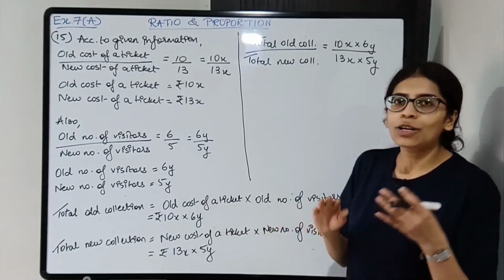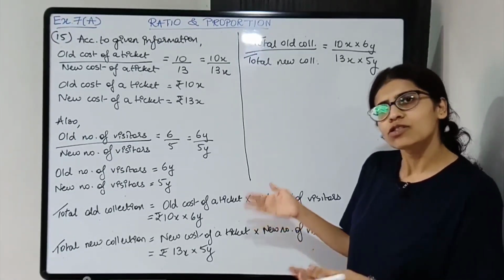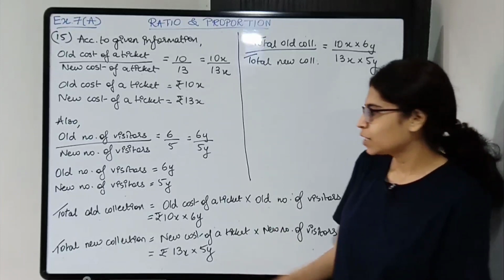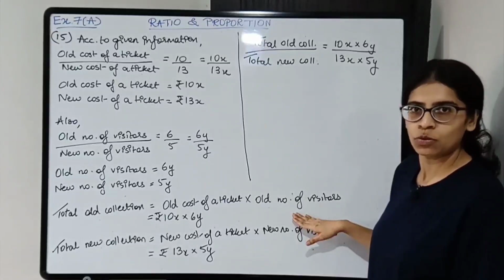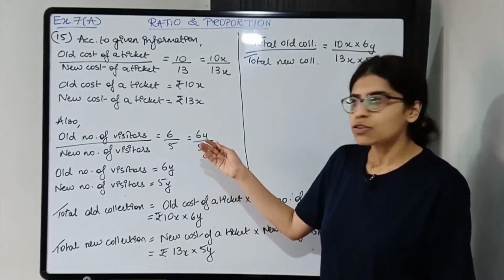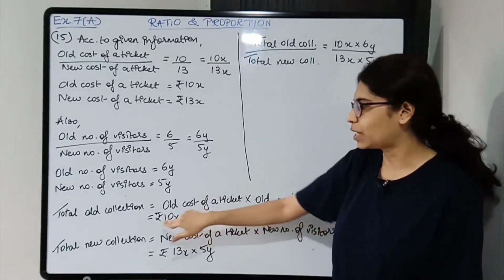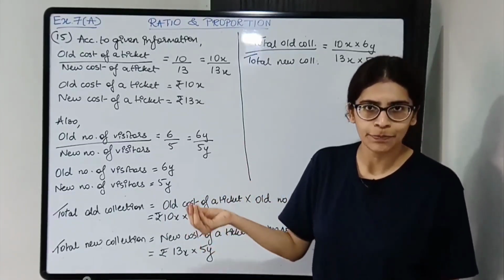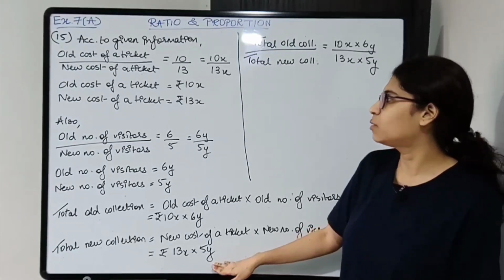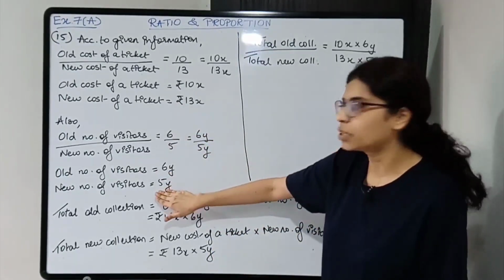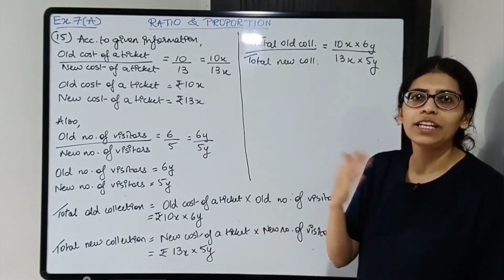Okay, now coming to the total collection, the ratio of the total collection that we have to find out. So old total collection and new total collection, that is what we have to find. So total old collection will be the old cost of a ticket into old number of visitors. So old cost of ticket is 10x and number of visitors is 6y, so it will be 10x into 6y rupees. Total collection is nothing but money, so it will be 10x into 6y rupees. Same thing for the new one, total new collection, it will be the new cost into new number of visitors, so it will be 13x into 5y. Okay, rupees again.